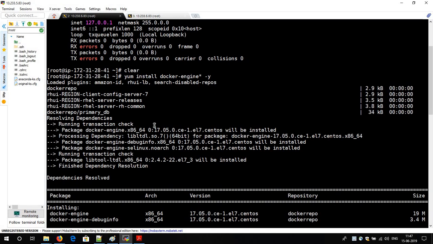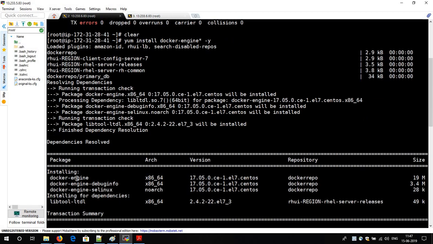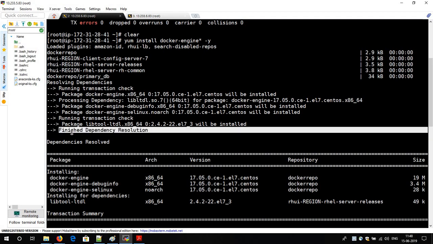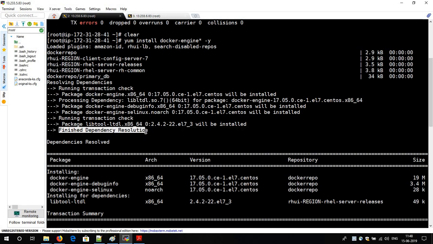So now it will pull the Docker engine from the Docker repo, and see, all the dependency resolution has been done. This is the important message. Many times you will get an error like found some dependency and not able to resolve it. What does it mean?